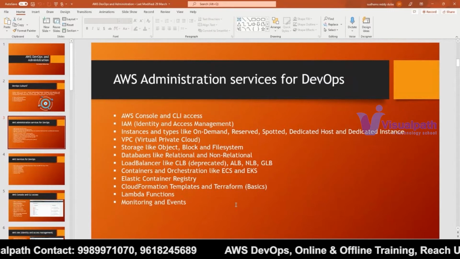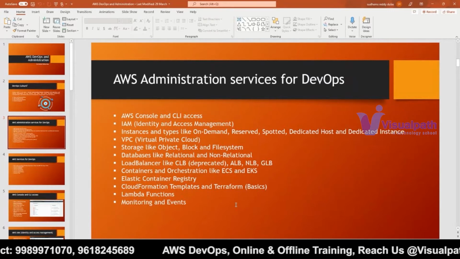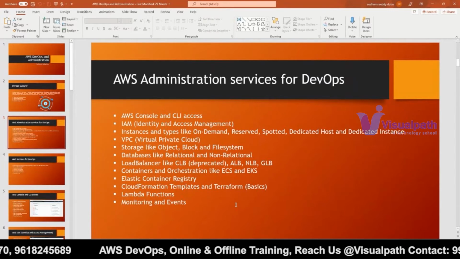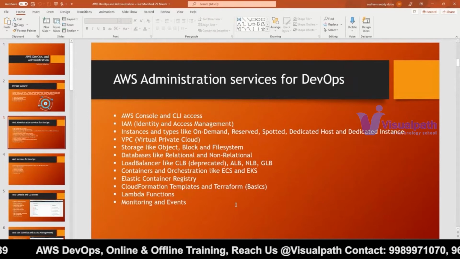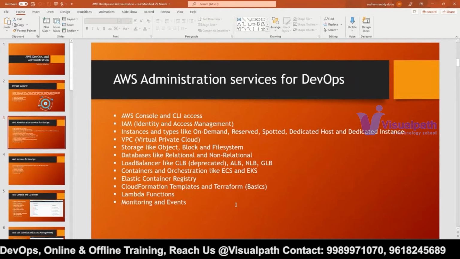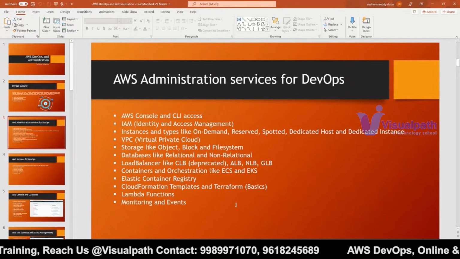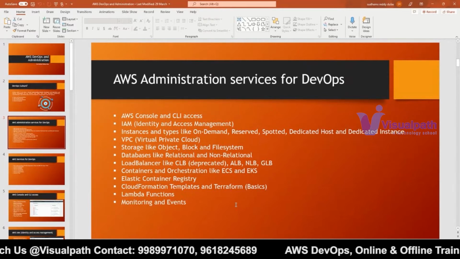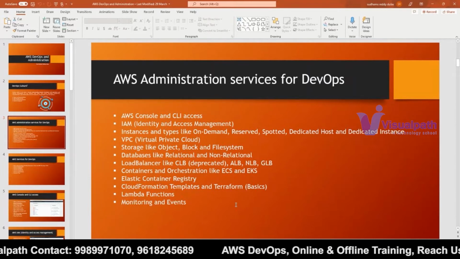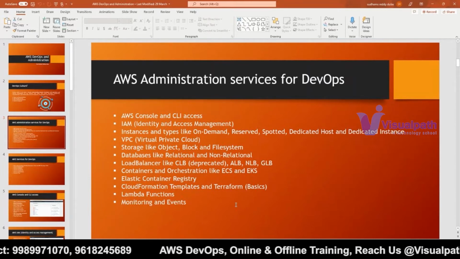So you are not bothered about the server, the operating system, and the package installation, maintenance, and all. You will run the code and you will just get the results. That's it. For that, we have to use a Lambda function, which is called a serverless platform. And then monitoring, which is the most important.